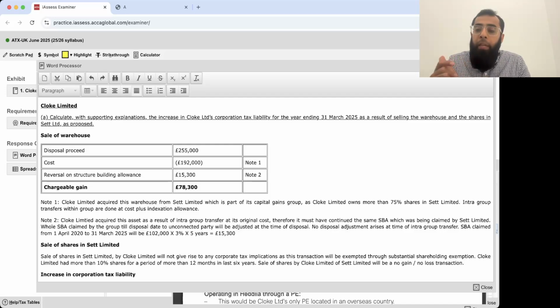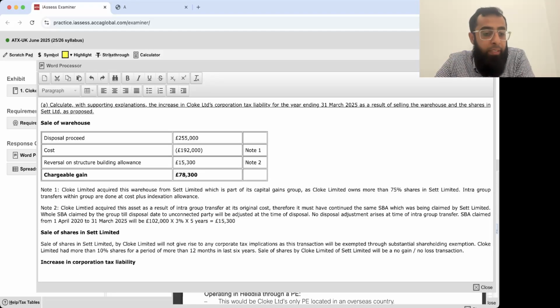If you don't remember the rules of substantial shareholding exemption, just use my life-saving summary notes. You still have the time. The exam is still away, so you can always revise the things.